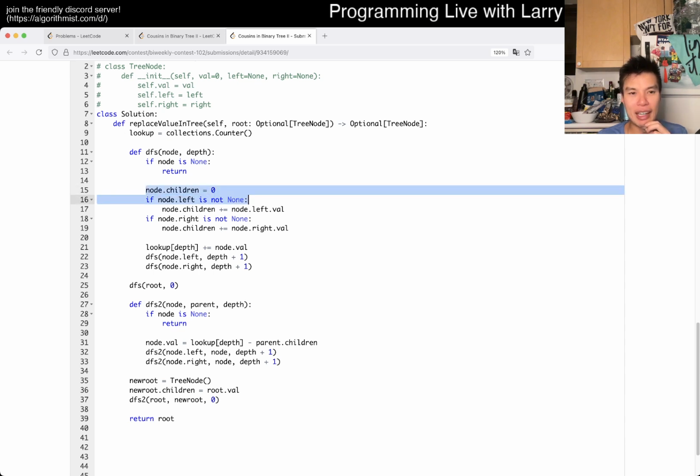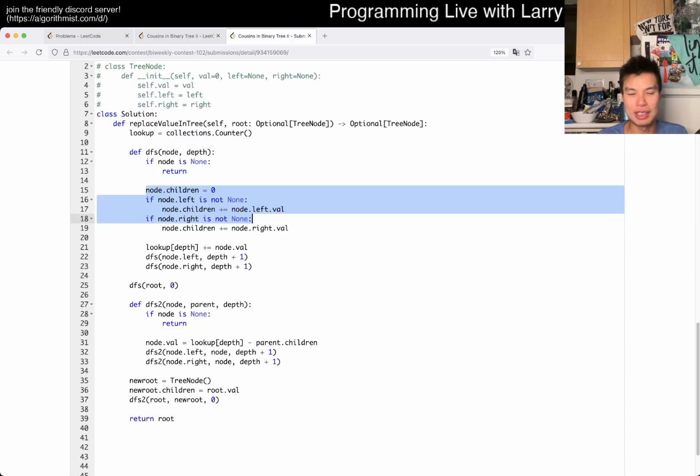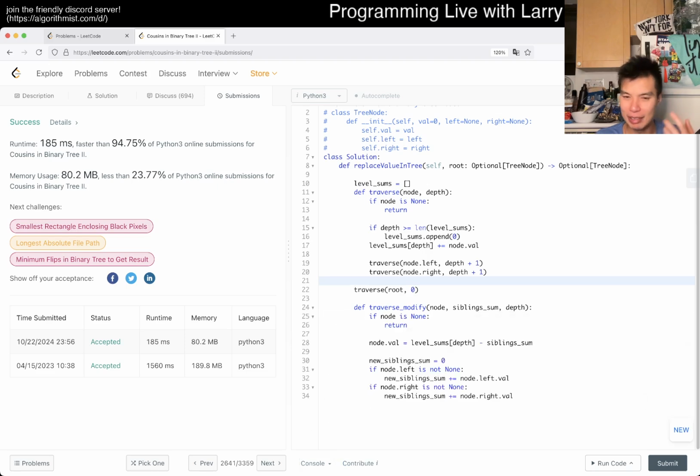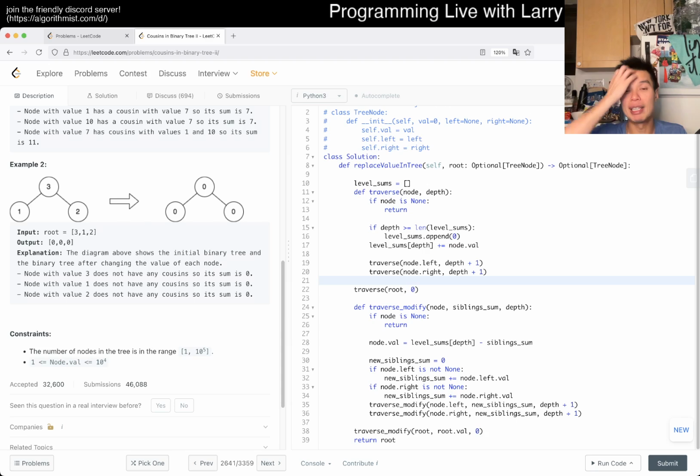Oh, I did the wait. I basically, on the first pass, also sum up the children, so then you could look at the parents' children. Okay, that's smart actually. I mean, it's the same idea really, so it's not a big deal. But I don't know why it's that much slower. Maybe Leetcode upgraded some stuff or something. But yeah, this is going to be linear time, linear space.